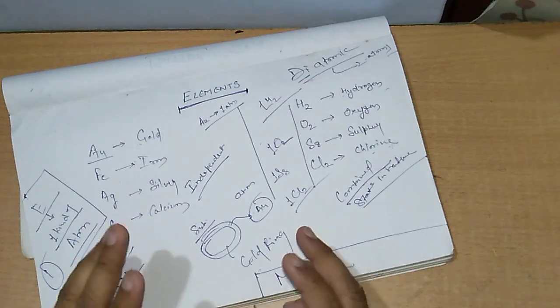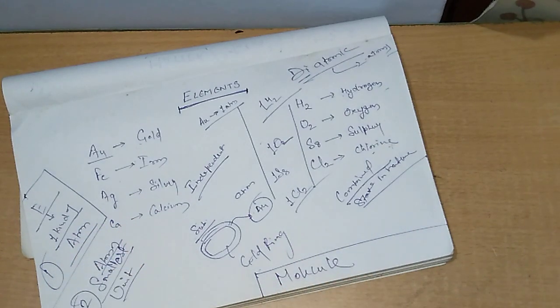A molecule is a group of two or more atoms which are chemically combined together and capable of existing independently. Like water is a chemically combined substance made up of hydrogen atoms and oxygen atoms, and it is able to exist in a free state.